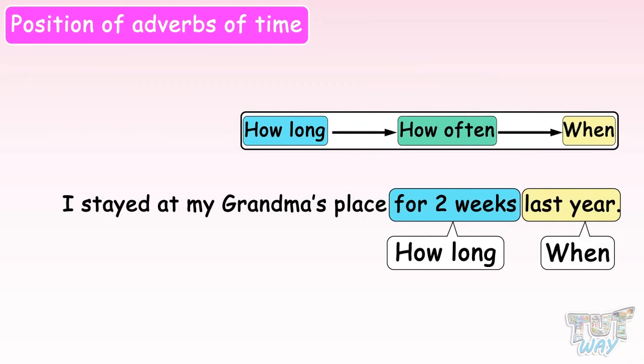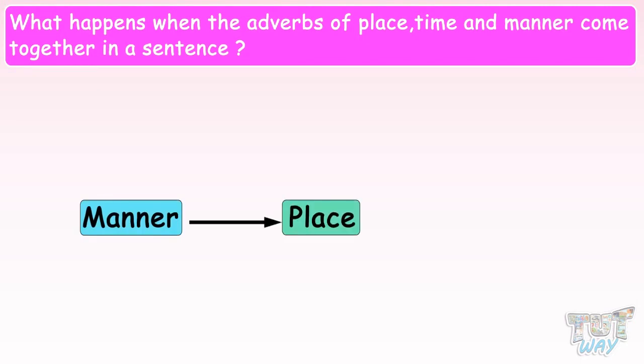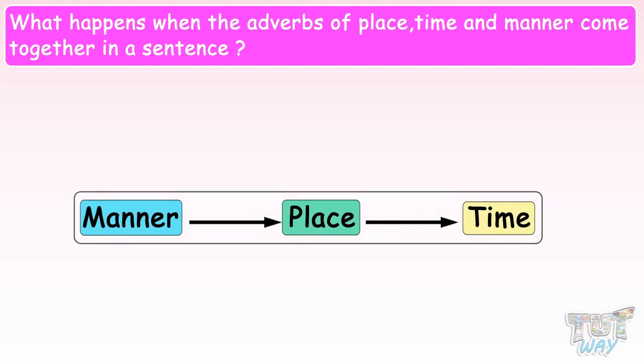So we have learned a lot about adverbs of place, manner, and time. Now it's time to learn what happens when the adverbs of place, time, and manner come together in a sentence. Then again, we need to follow a sequence, and that sequence is manner, place, time. That is, first the adverbs of manner will come, then the adverbs of place will come, and in the last, we will have the adverbs of time. Here we have the example sentences.